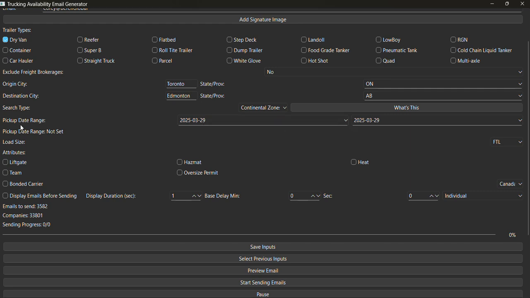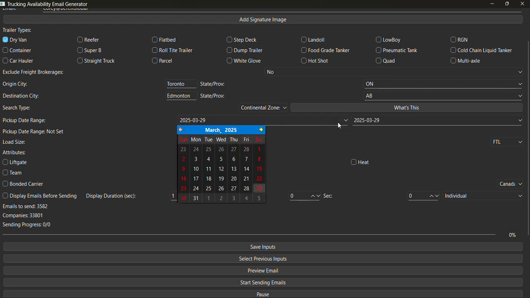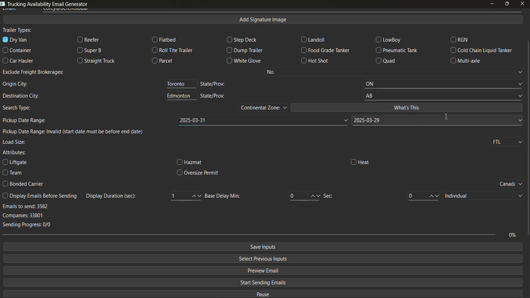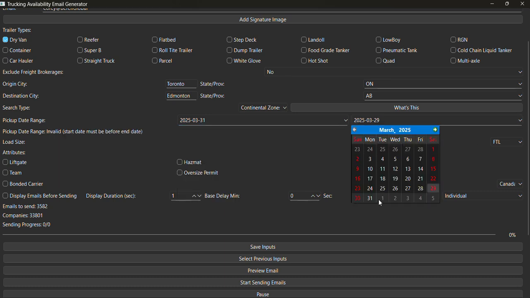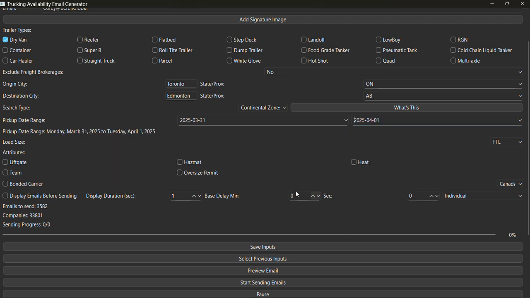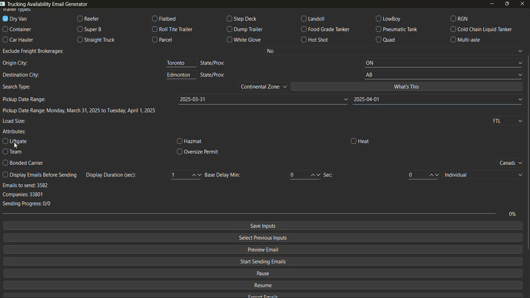Now the next thing you're going to do is look at the pickup date range. Your pickup date has a calendar, and Monday is when you're probably going to start your week, so you're going to list your pickup date availability, Monday, Tuesday most likely. Then you're going to list what attributes you have, whether you have a lift gate, hazmat insurance, heat, or an oversized permit, or if you have a team, or if you're a bonded carrier. You've got the option to say Canada, USA, or both. So I'll say Canada.